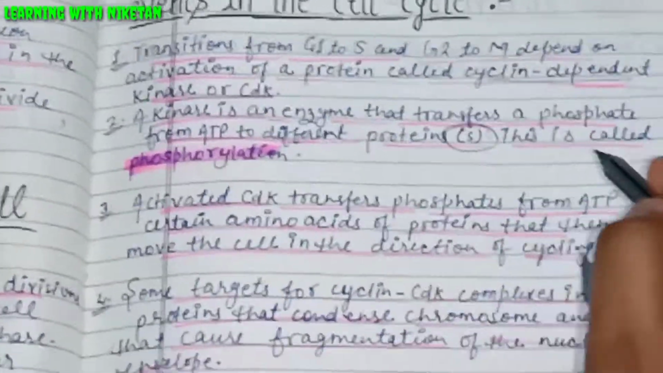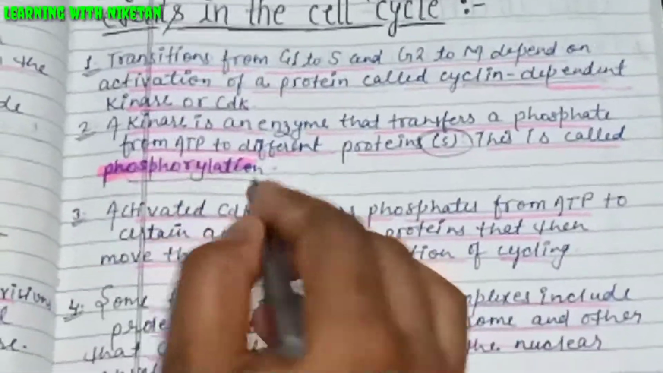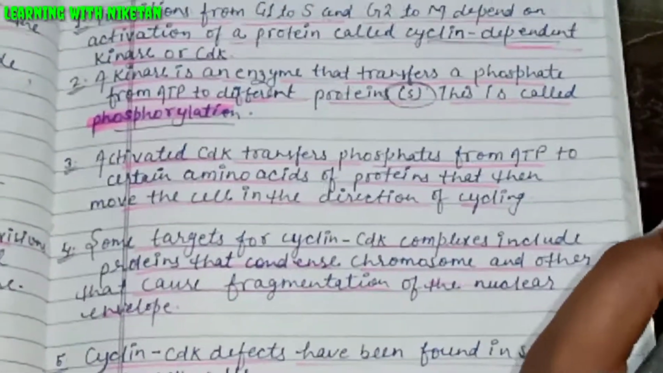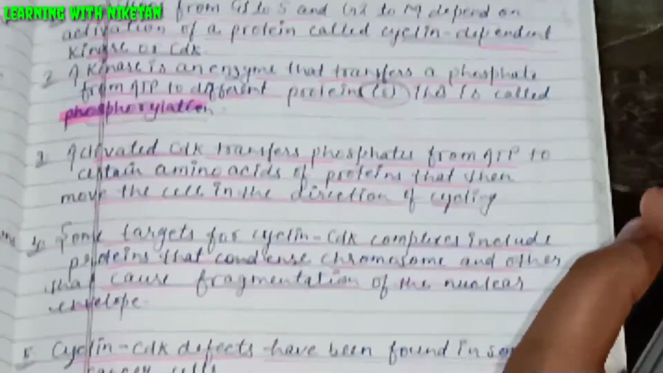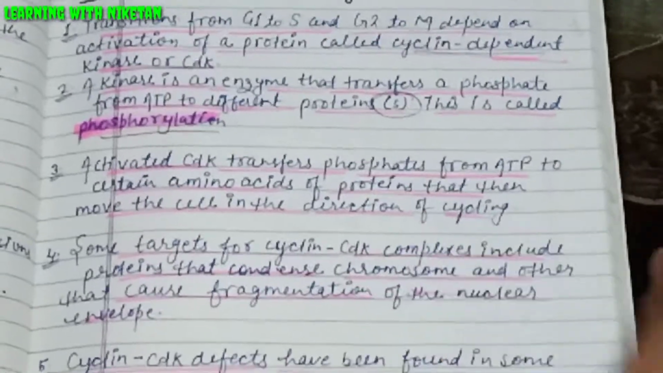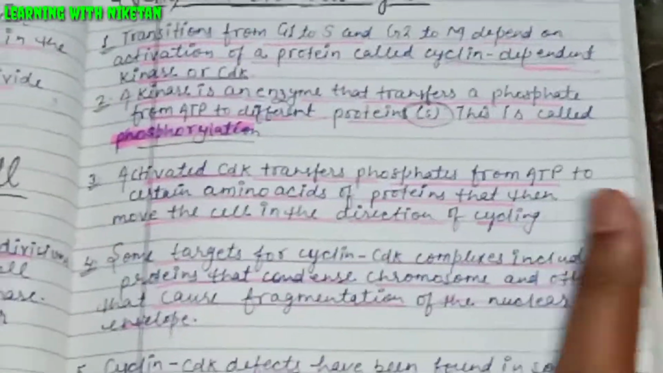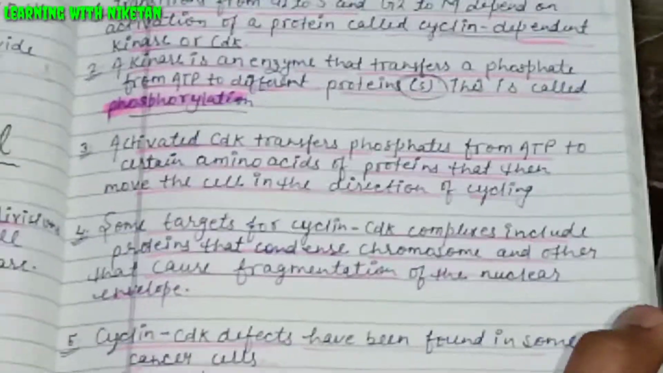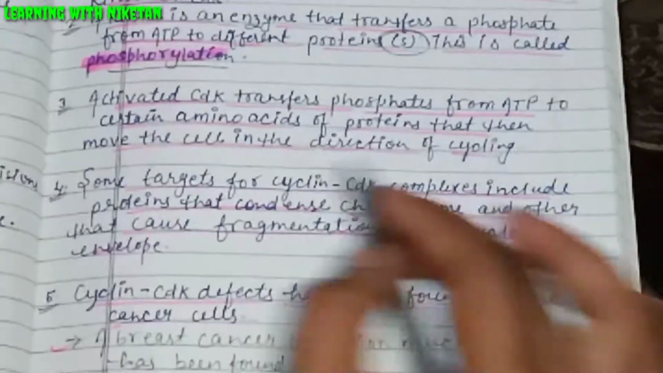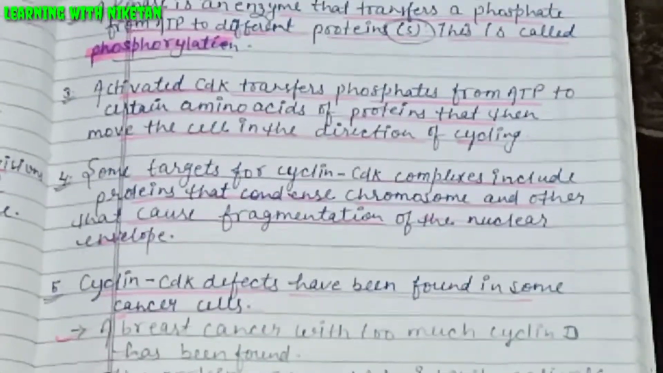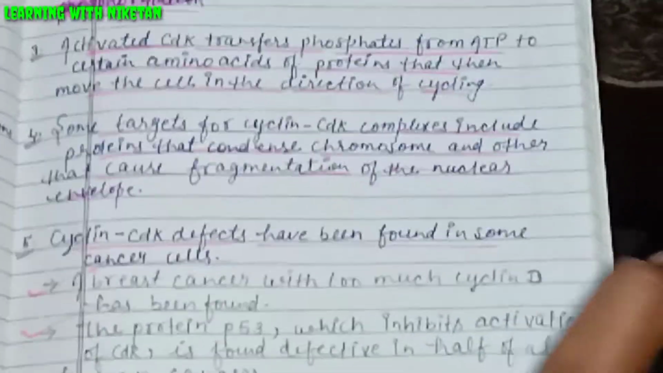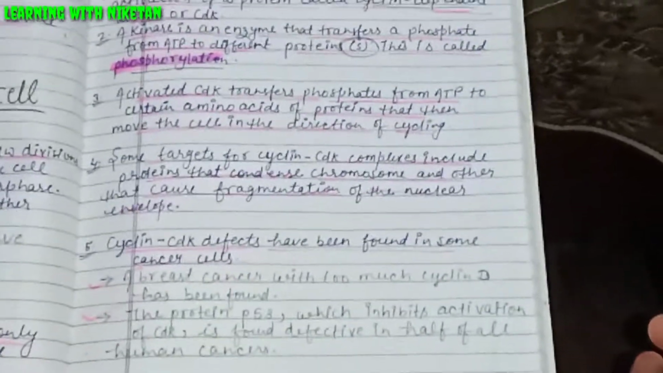This process is called phosphorylation. Activated CDK transfers phosphate to amino acids of proteins that then move the cell in the direction of cyclin. Some targets for cyclin CDK complexes include proteins that condense chromosomes and others that cause fragmentation of the nuclear envelope.